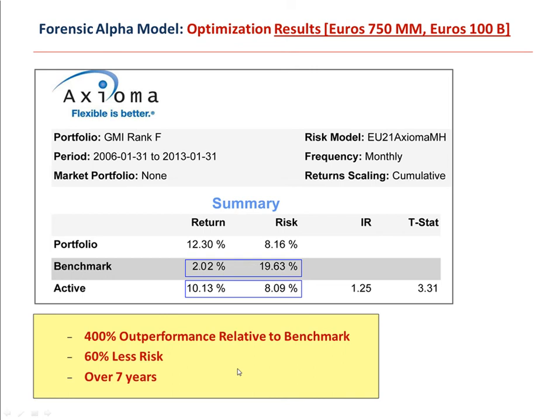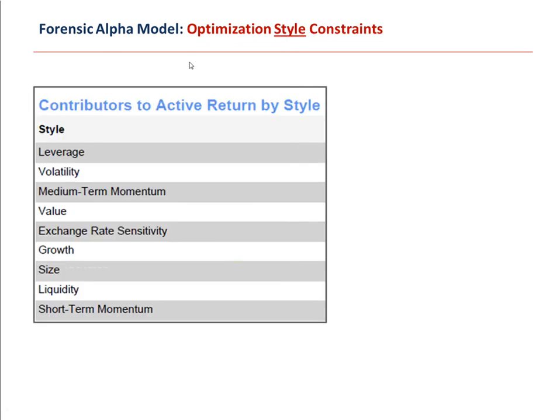Let's look at our optimization and how we got these results. So let's look at the optimization on the style constraints. The optimization's goal was to minimize risk. The styles that I wanted to minimize on, or that I was willing to constrain, were leverage, volatility, medium-term momentum, value, exchange rate sensitivity, growth, size, liquidity, and short-term momentum.